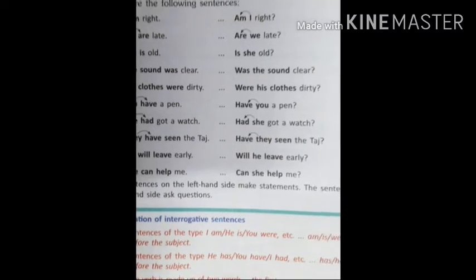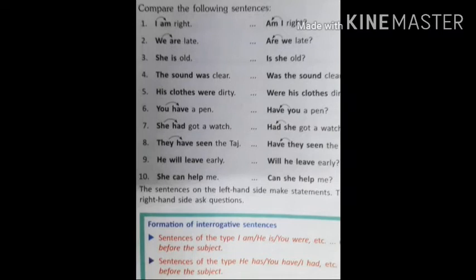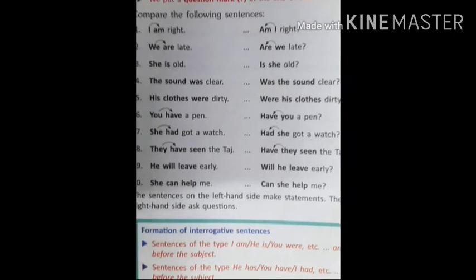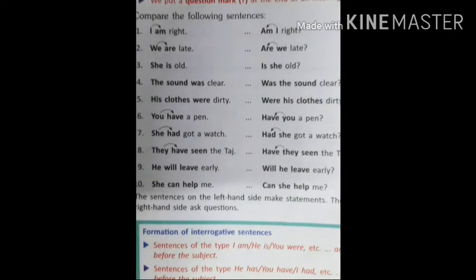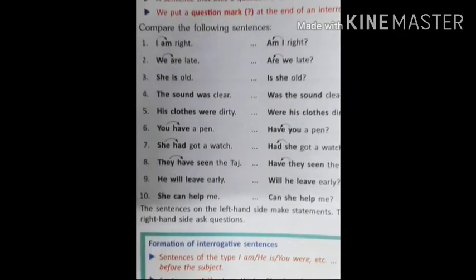And it becomes a question. The sound was clear. Was the sound clear? When we change the position of the verb, was is taken at the first position. Was the sound clear? And a question mark. His clothes were dirty. Were his clothes dirty? Question mark.